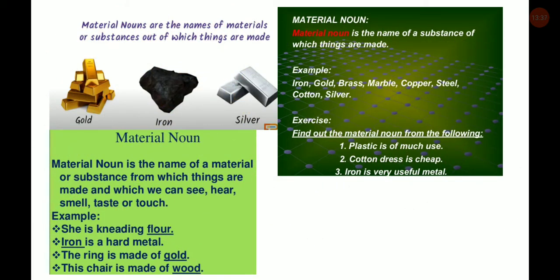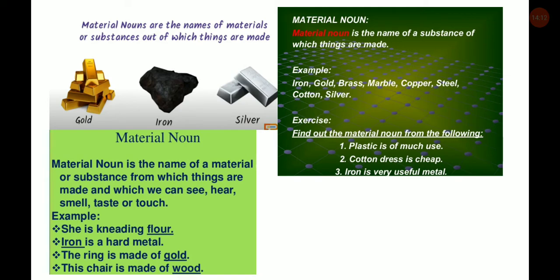Material nouns. Material nouns are the names of materials or substances out of which things are made. For example, gold, iron, silver. A material noun is the name of a material or substance from which things are made, which we can see, hear, smell, taste or touch. For example, she is kneading flour. So flour is a material noun. Iron is a hard metal.